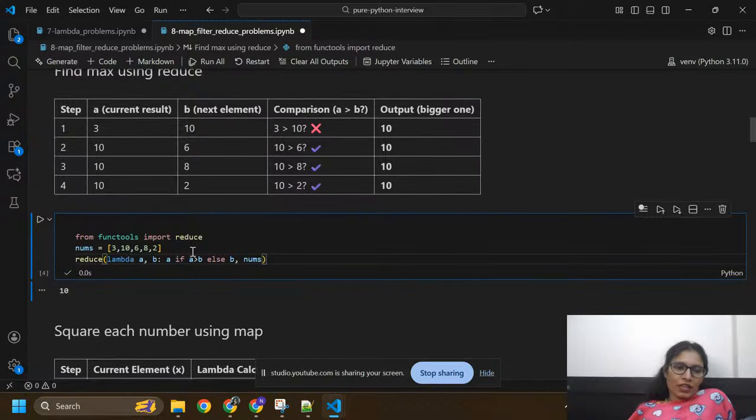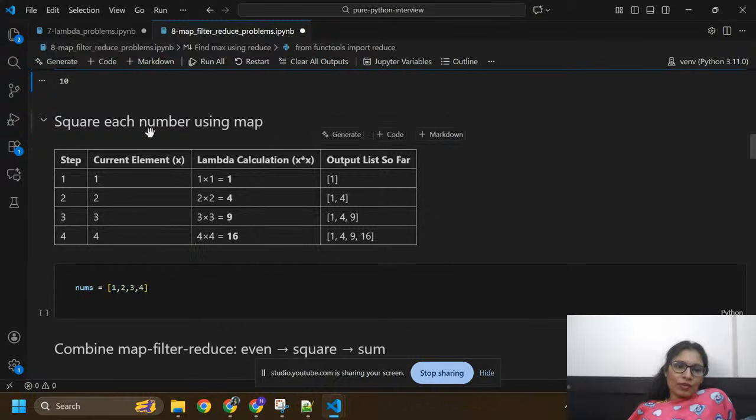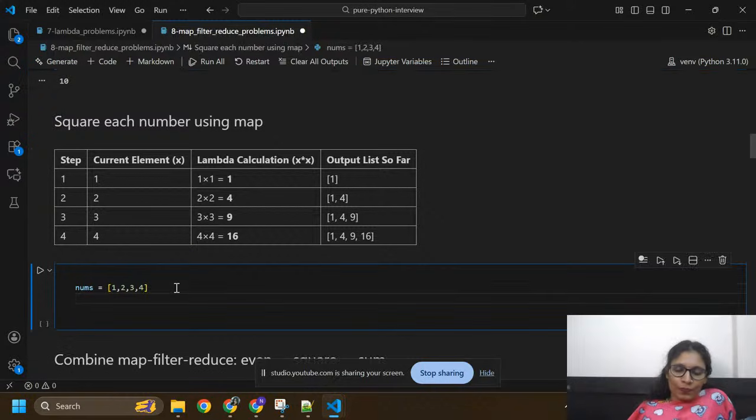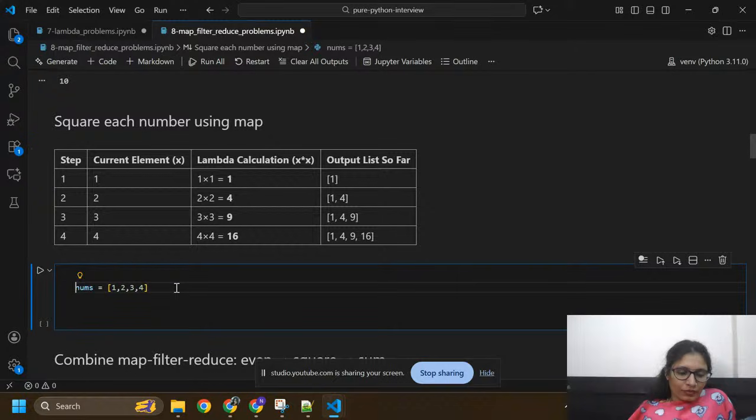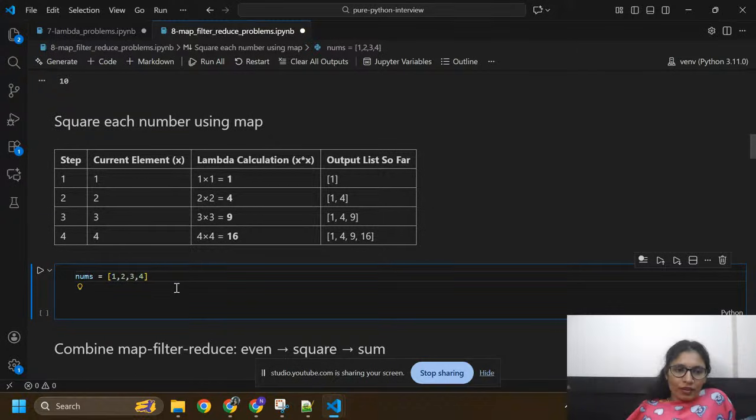Now we are going to square each number using map. So we have different numbers, x equals to 1, 2, 3, 4.